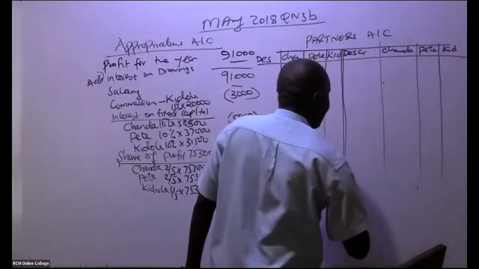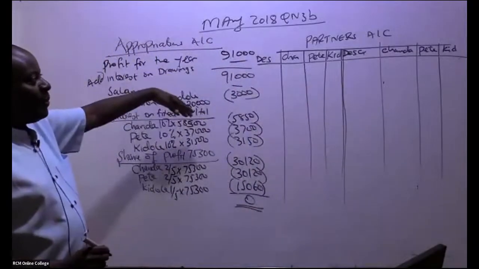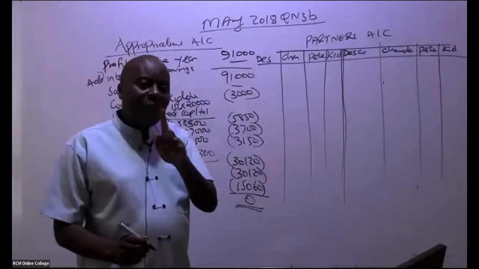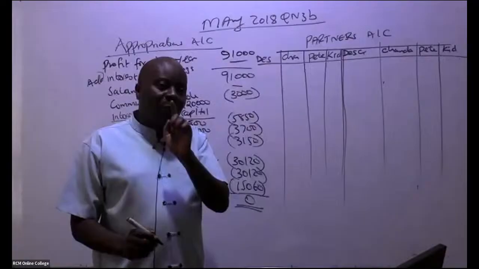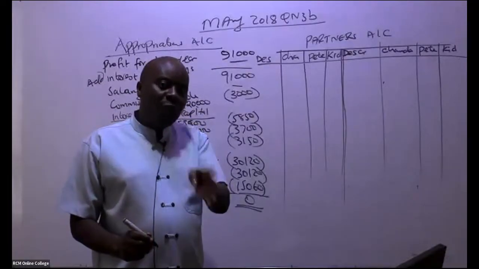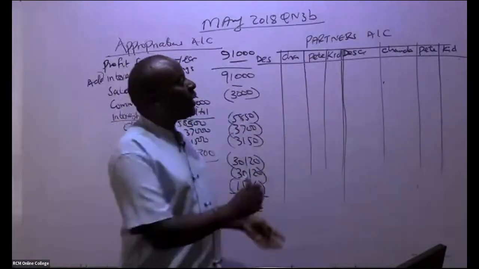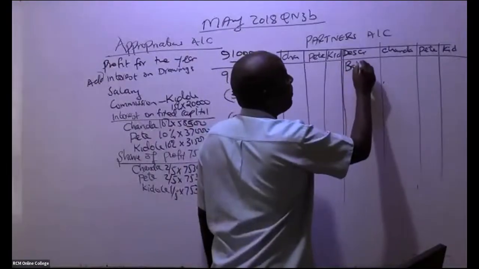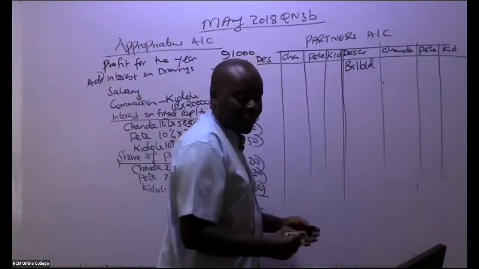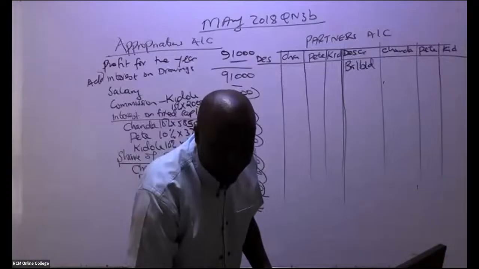So free marks, now they are starting from here. Remember, no mark will be given to you for this, but now free marks are starting from here. Remember, partners, whenever they have capital with us, the capital will be on credit side. So in this case here, if you go to their trial balance, and then you see they have capital on the credit, you just bring it here. So we start with balance brought down. Free marks here, really. So this balance brought down, are you able to see they are fixed capital?